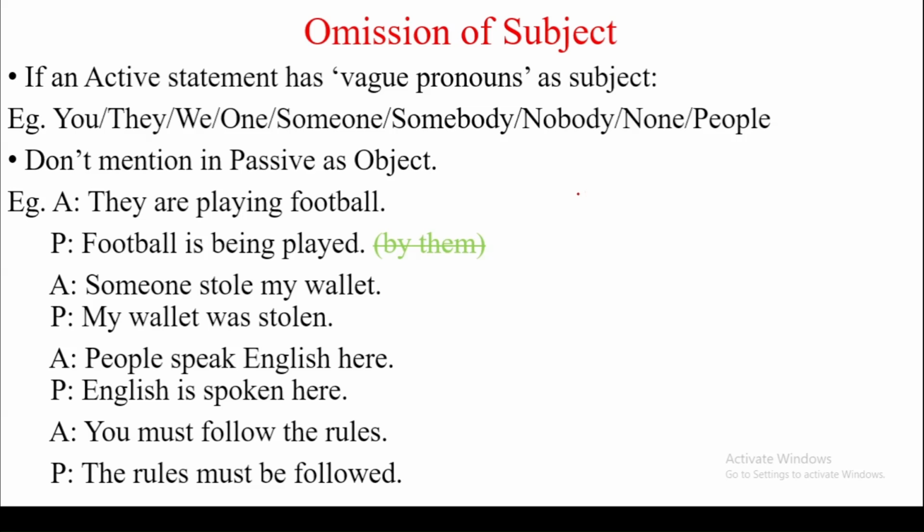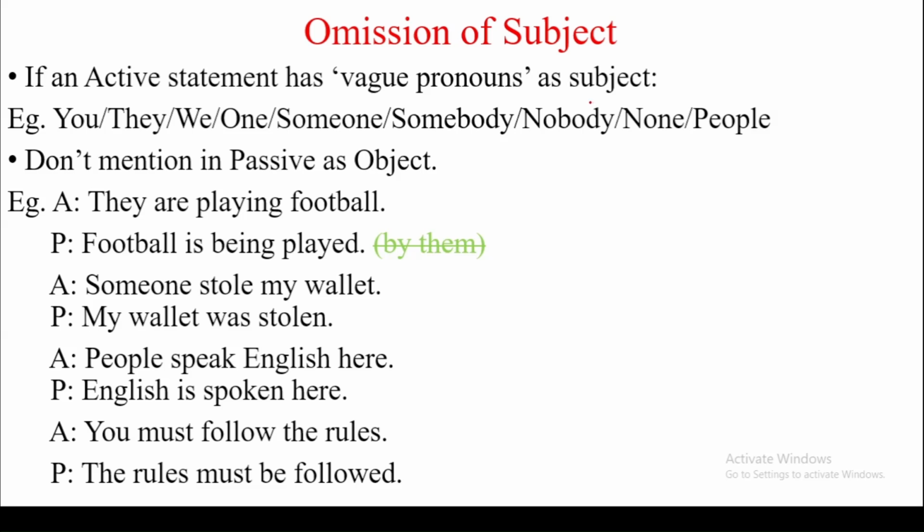While changing subject into object and object into subject, we have to take care of one thing, that there is a rule of omission of subject. Let's discuss what omission of subject is. If an active statement, active voice, has a vague pronoun as subject, we do not mention it as object in passive voice.